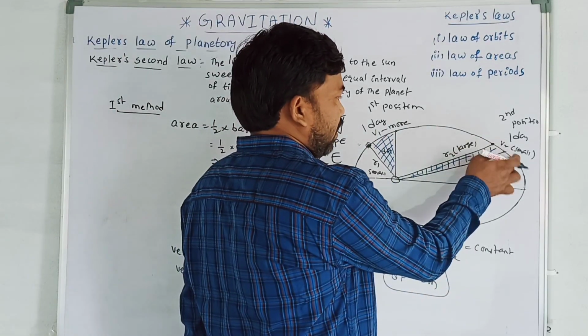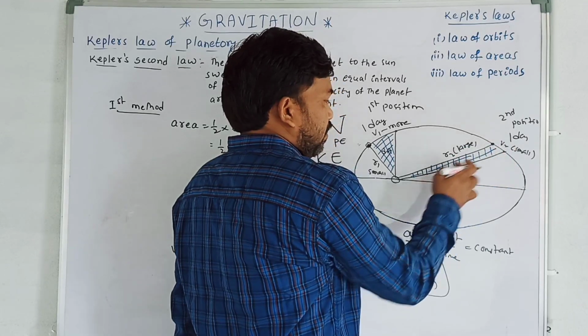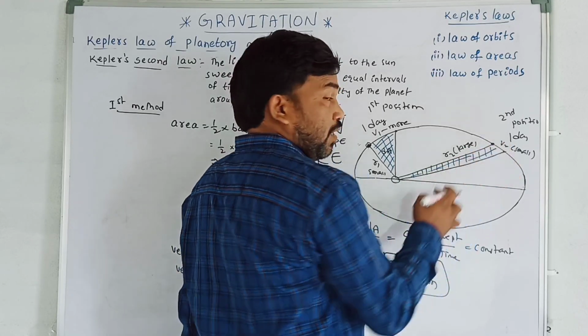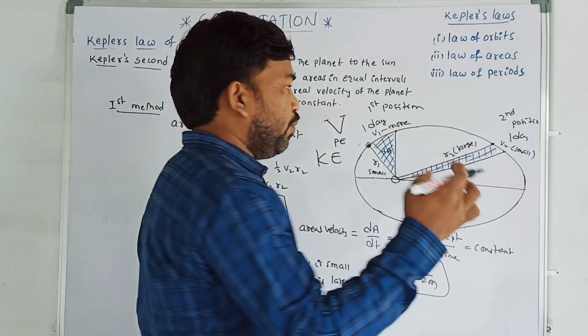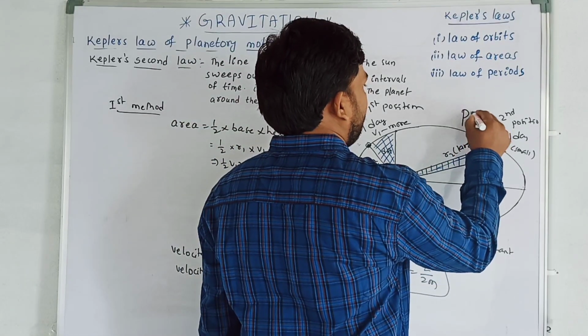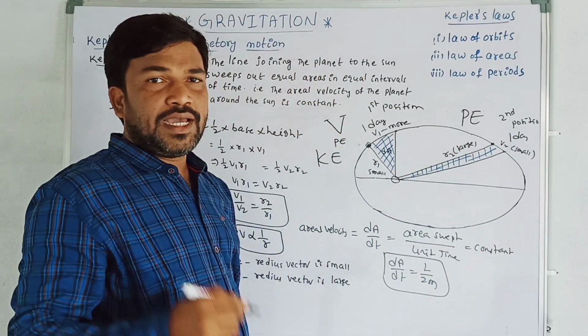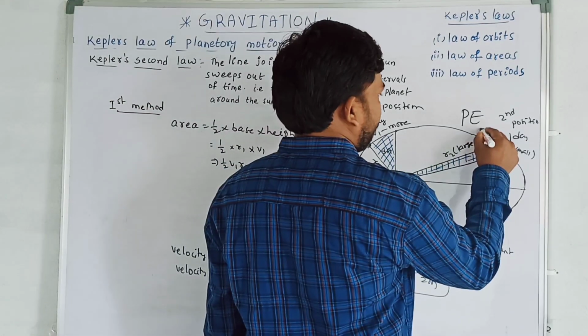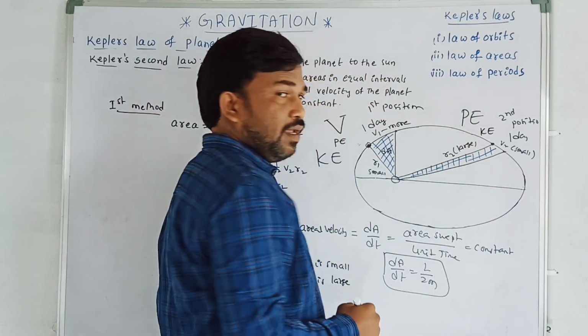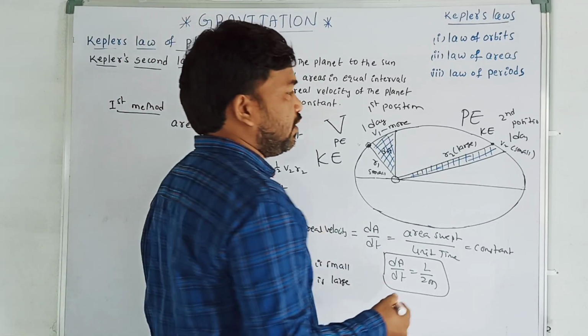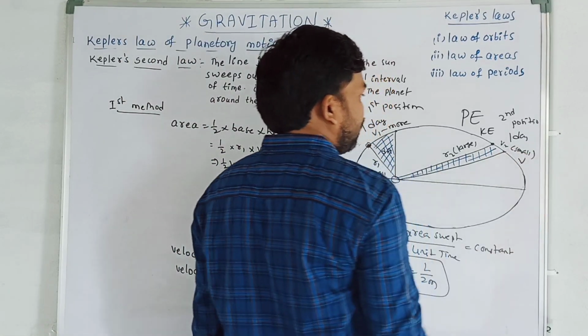Okay, now observe here. Here the distance is more. Distance is more means what? Potential energy is more. Kinetic energy is less. Less kinetic energy means less velocity. Velocity is less. V is less.